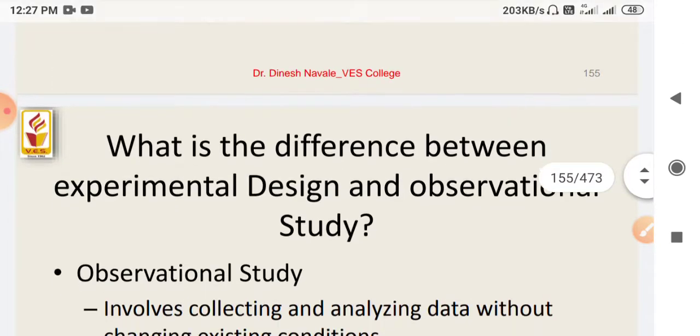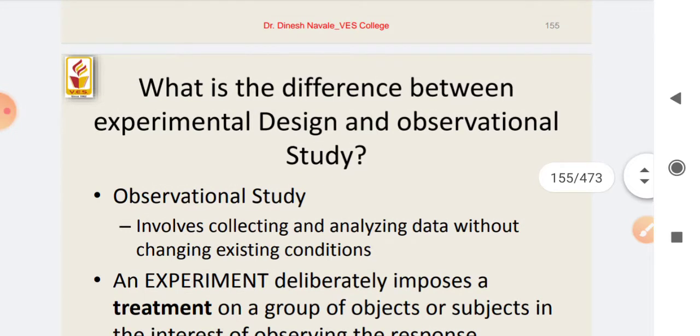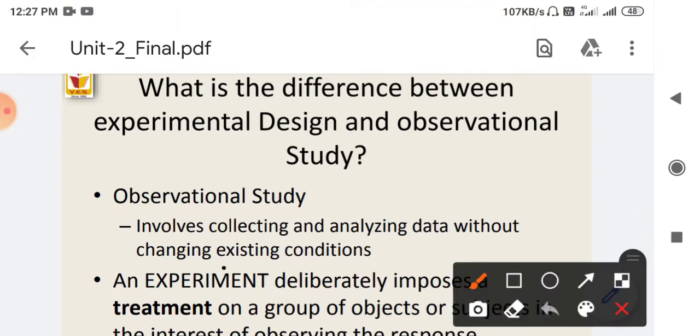So what is the basic difference between experimental design and the observational study? An observational study involves collecting and analyzing data without changing the existing conditions.